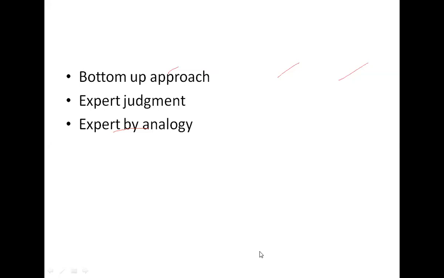The estimator would examine the existing code in order to judge whether a portion of the code can be derived or not. Someone who is familiar with the software would be best to do this.